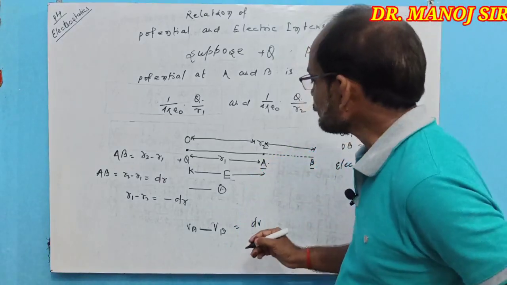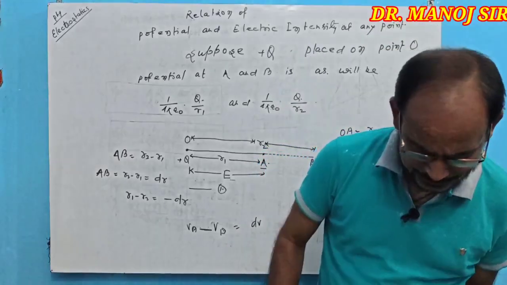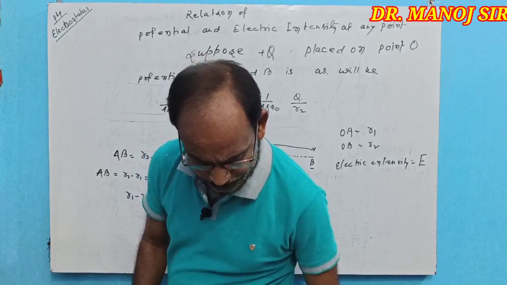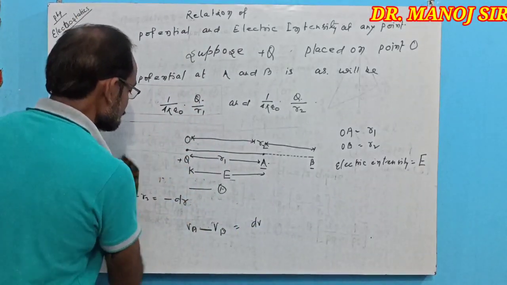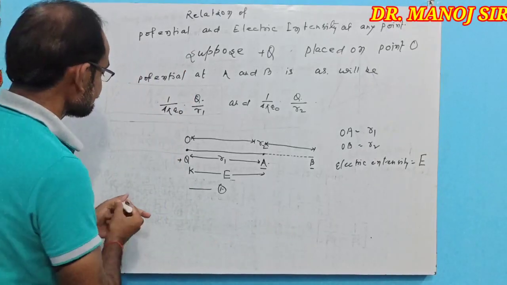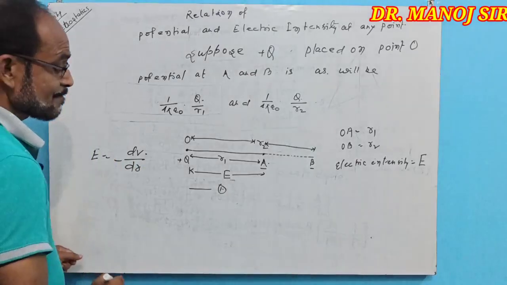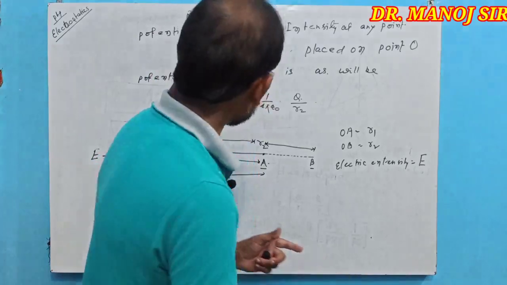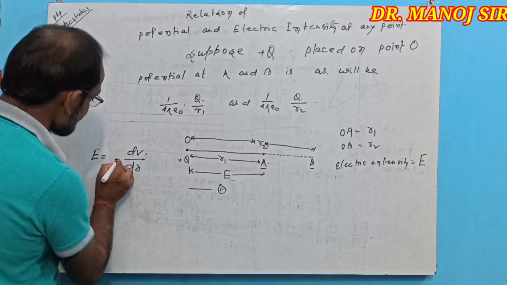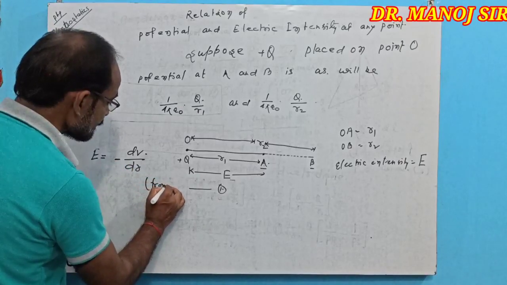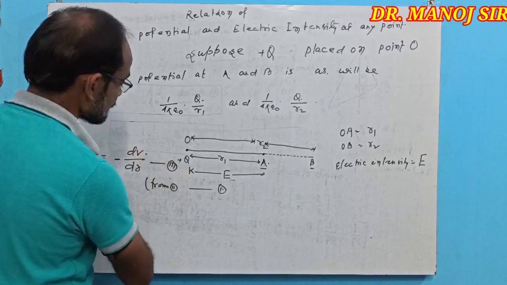Therefore, according to the second equation, we can write E equal to dV upon dr, that is negative, where this state of the intensity that we expressed here is taken from equation 2, and this equation will be equation 3.